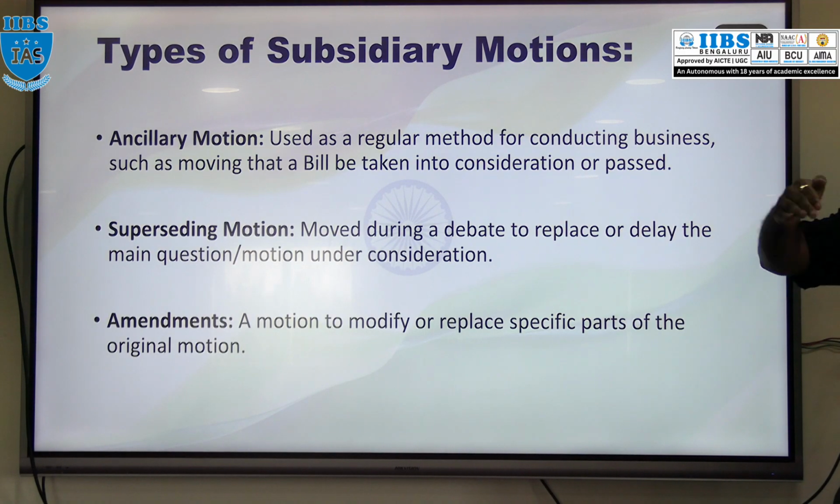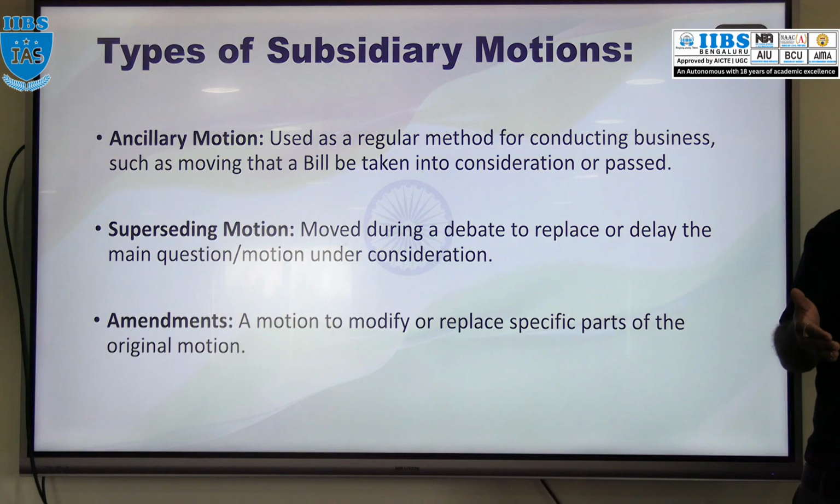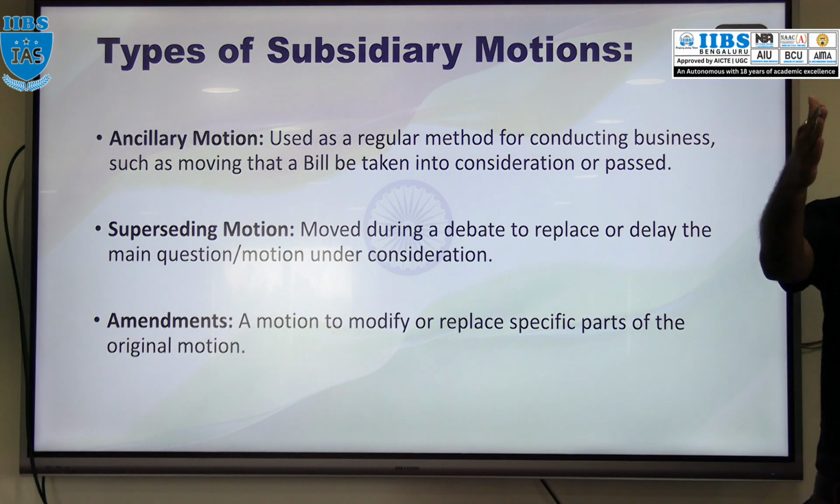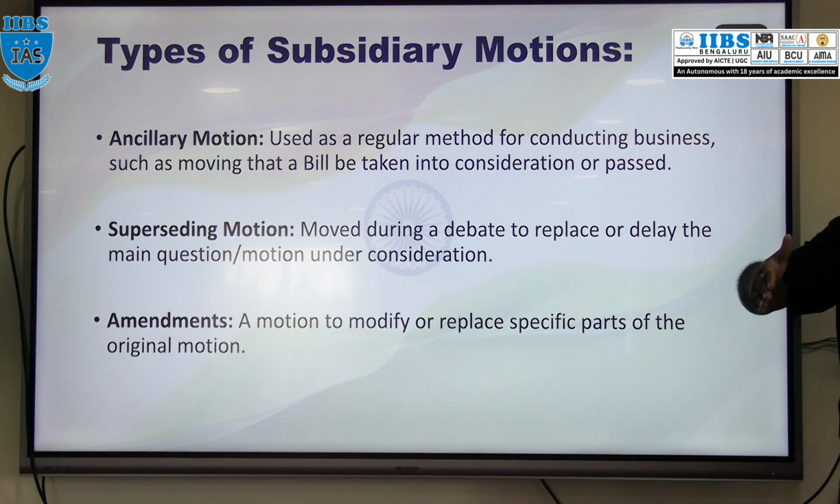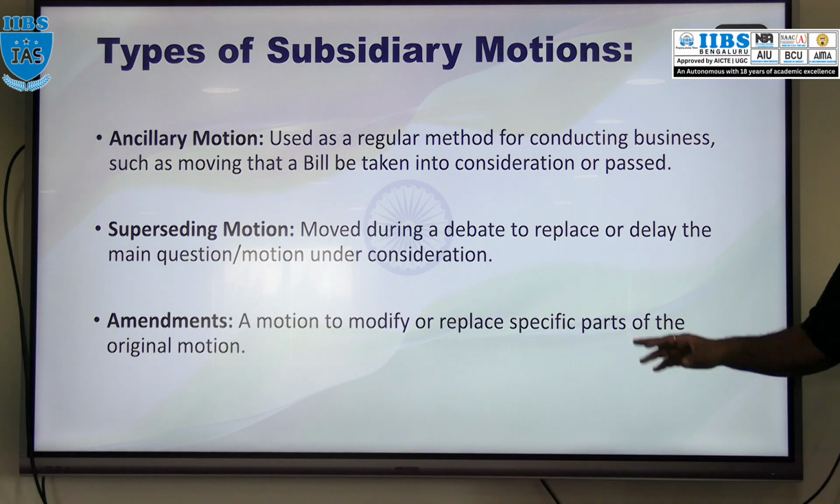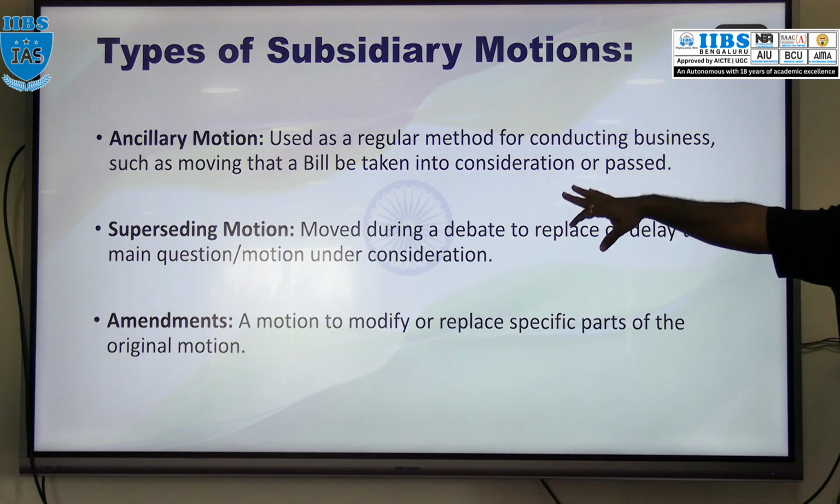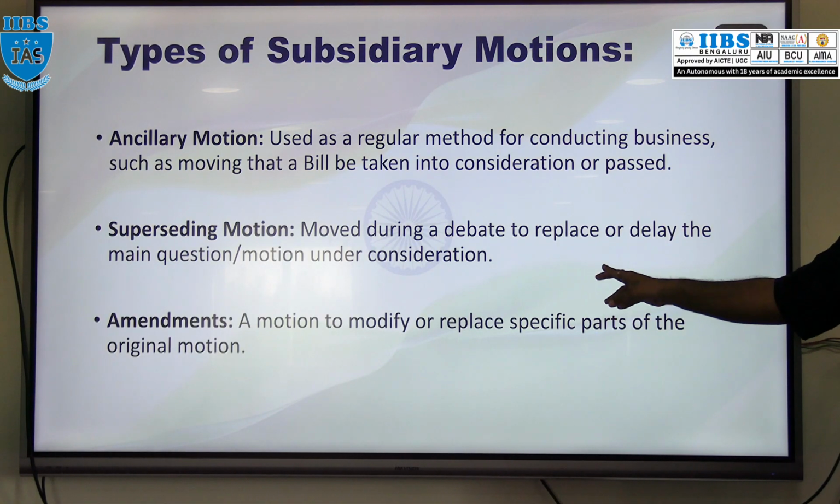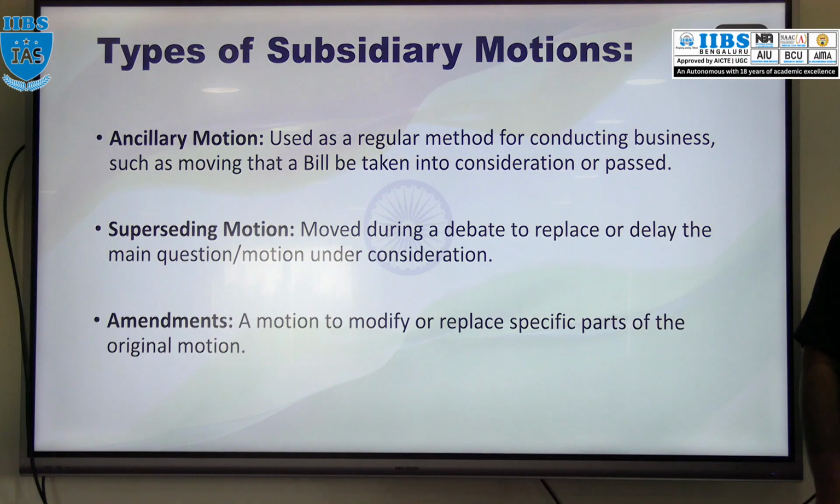One debate is going on based upon a particular motion, right? To delay this debate or to prolong this debate, or to replace the main question on the debate, this motion will be introduced. Superseding motion. Amendments. So this is also a type of subsidiary motion, amendment. So this motion is what? Modify or replace a specific part of the original motion.